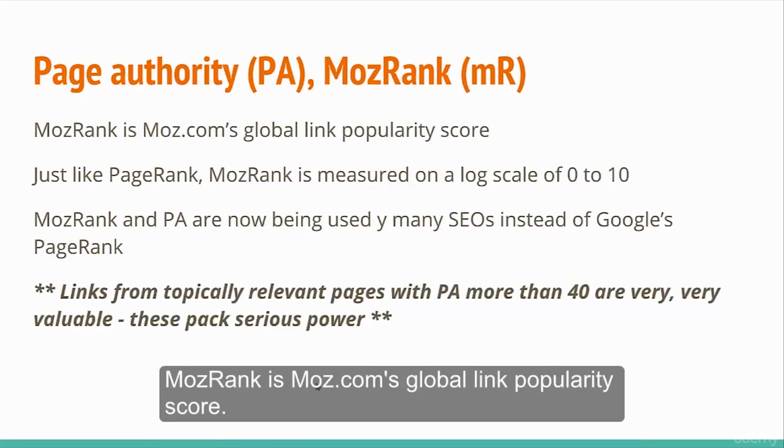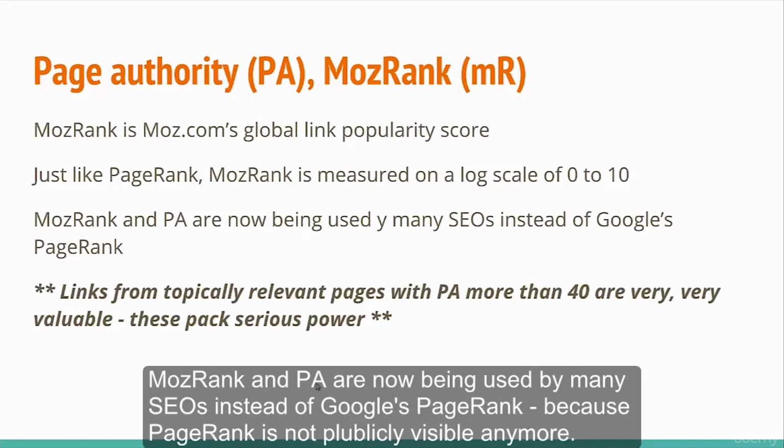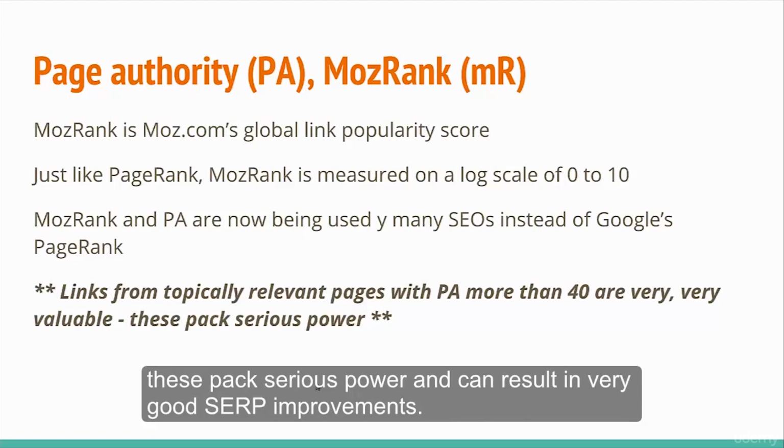MozRank is Moz.com's global link popularity score, and just like Google's PageRank, MozRank is measured on a logarithmic scale that goes from 0 to 10, with 10 being the highest. MozRank and page authority are now being used by many SEOs instead of Google PageRank because PageRank is not publicly visible anymore. Links from topically relevant pages with a page authority more than 40 are considered very valuable. These pack serious power and can result in very good SERP movements.